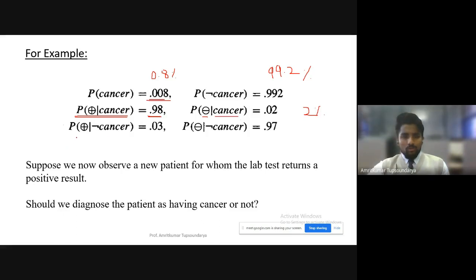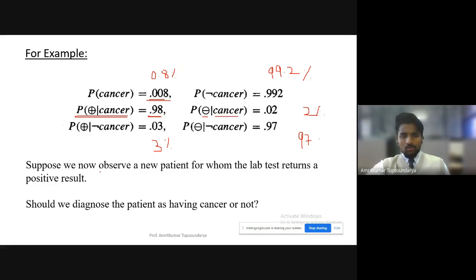And furthermore, consider the patient who does not have cancer but is positively diagnosed. That is, we say the person has cancer, but actually the patient doesn't have cancer. The chance is 0.03, that is 3%. So 3% we have again wrongly classified that the person was not having cancer, but we classified it as yes, it has cancer. And the remaining 97% we have correctly classified, the person not having cancer being diagnosed as a negative result.